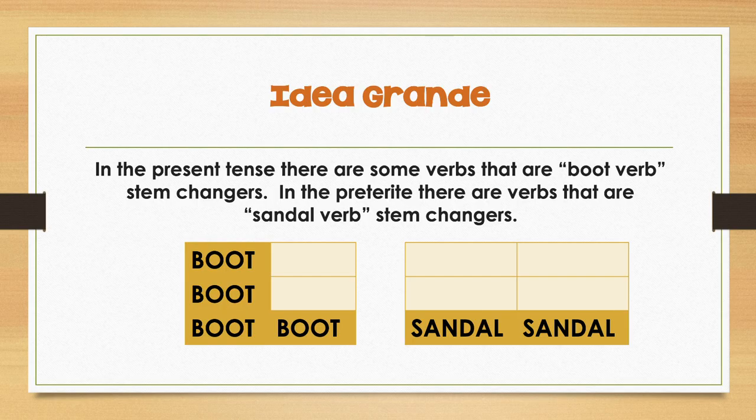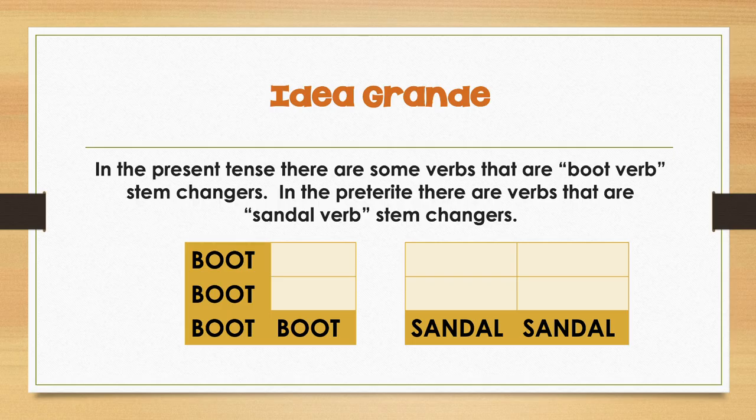Let's start with our big idea, la idea grande. In the present tense, we have some verbs that are called boot verb stem changers, meaning that there's a spelling change that impacts the yo form, the tú form, the él, ella, and the ellos, ellas forms, which makes the shape of a boot, right? But in the preterite, the stem changers that we see are going to be just in the bottom two forms, the él, ella, usted, and ellos, ellas, ustedes. And if we're comparing this to a foot, it is not filling up a boot, it's just a sandal, right? Just on the bottom of the foot.